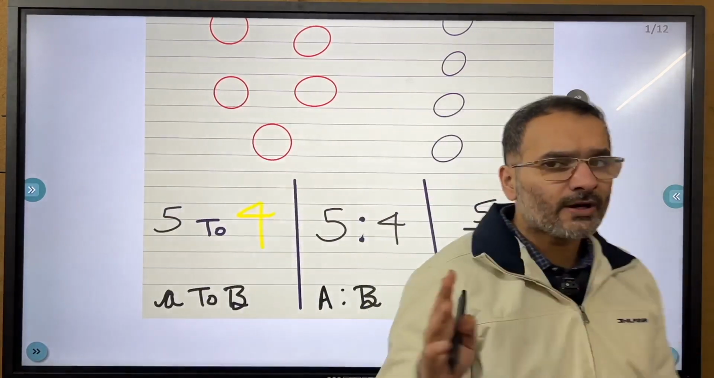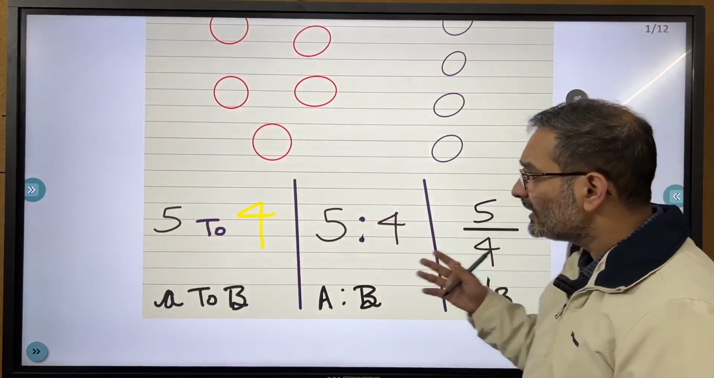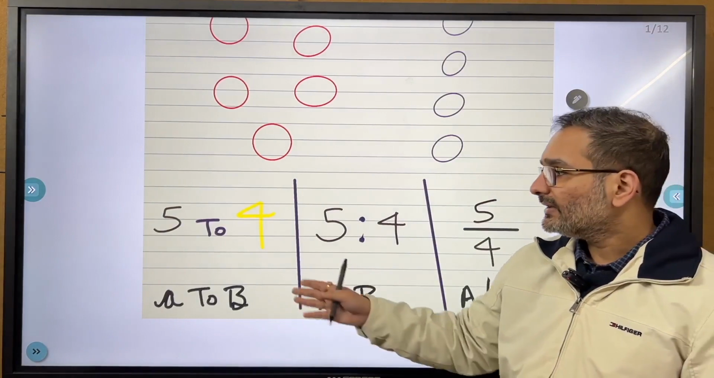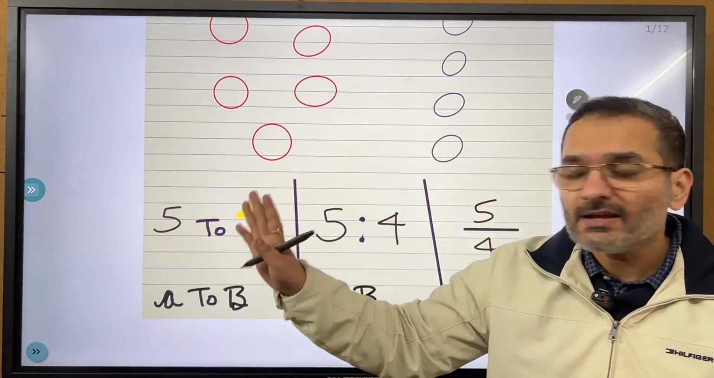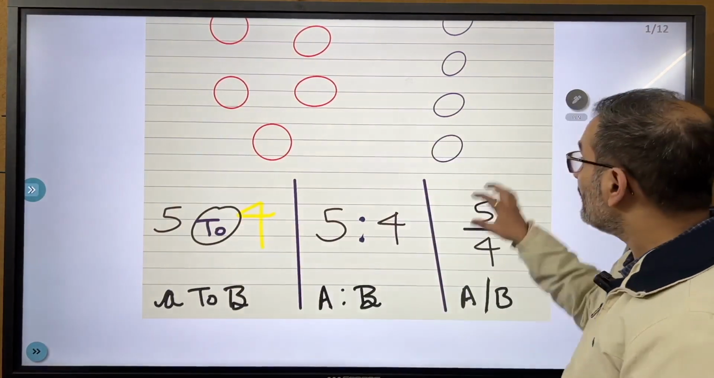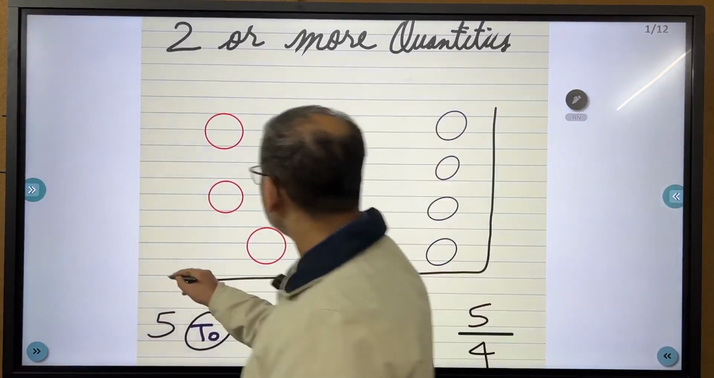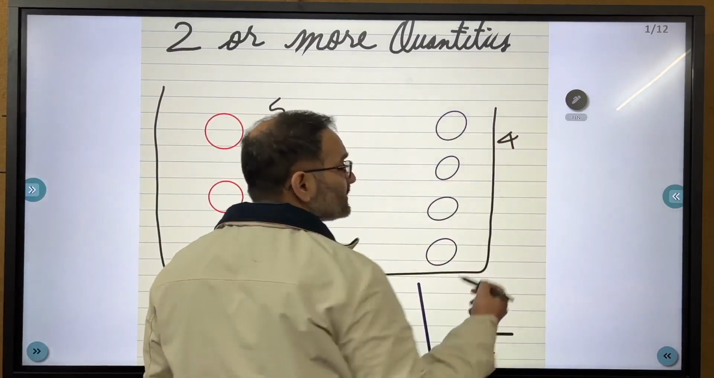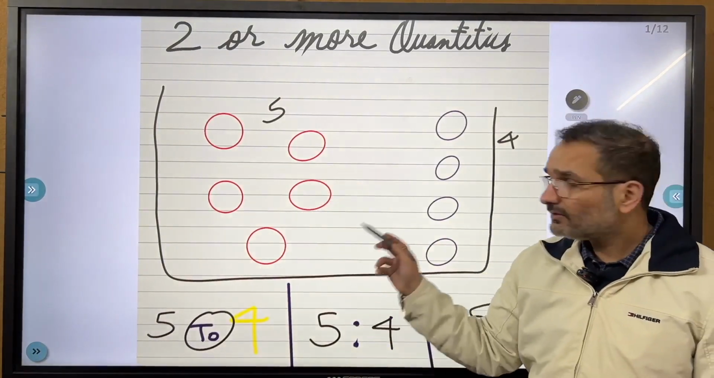But do you understand? So what is this? I wrote 5 to 4, 5:4, 5/4. What is the matter here? What does this signify? It means there are 5 of something, 5 of A, and we are comparing. So in the overall picture we are saying this is 5, and this is 4. It is as simple as that. Total is 9. 5 red, 4 purple.